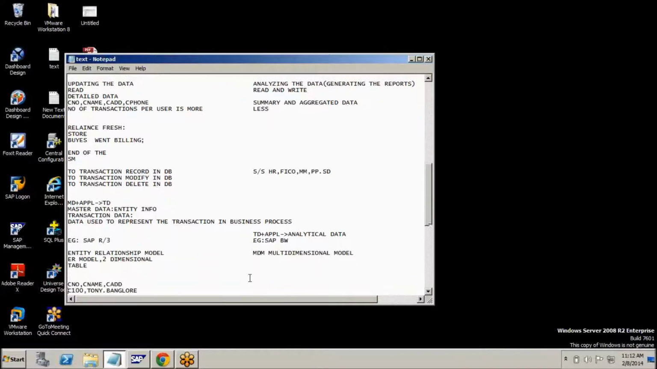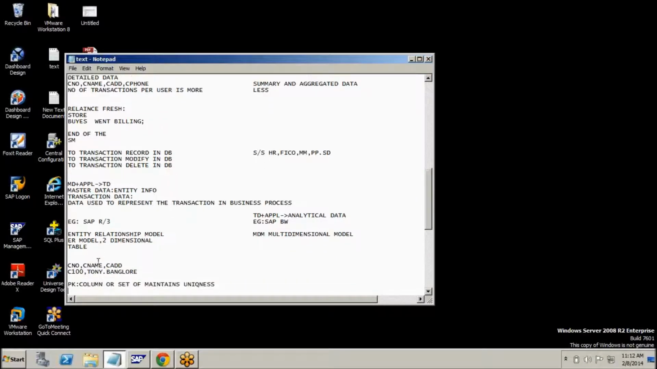Here next, in the OLTP system, the database design is the ER model, two-dimensional. In the OLTP system, how will the data be designed internally? Based on the ER model, the entity relationship model, and it is two-dimensional. Here, in the OLAP system, it has a multi-dimensional model. Later I will explain what the multi-dimensional model is. Here, come to this one. Yesterday I went through this ER model, right?